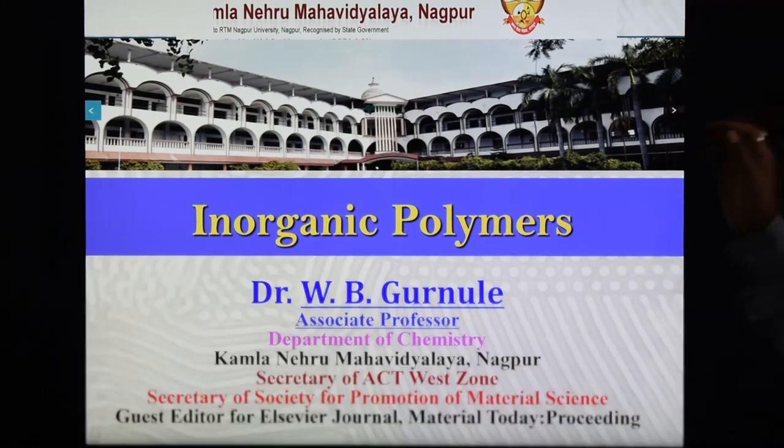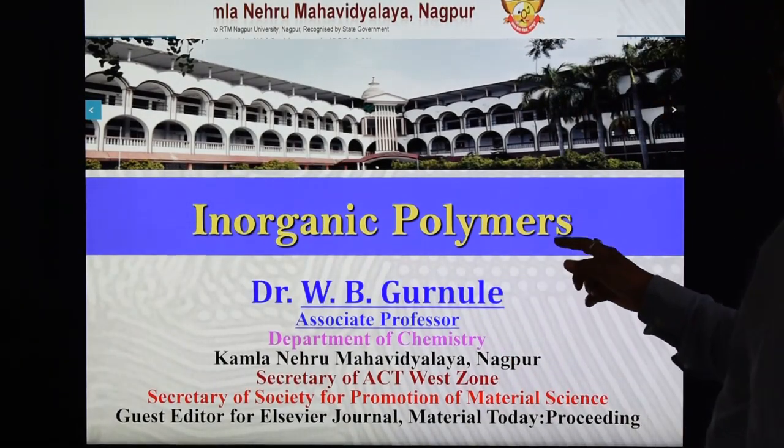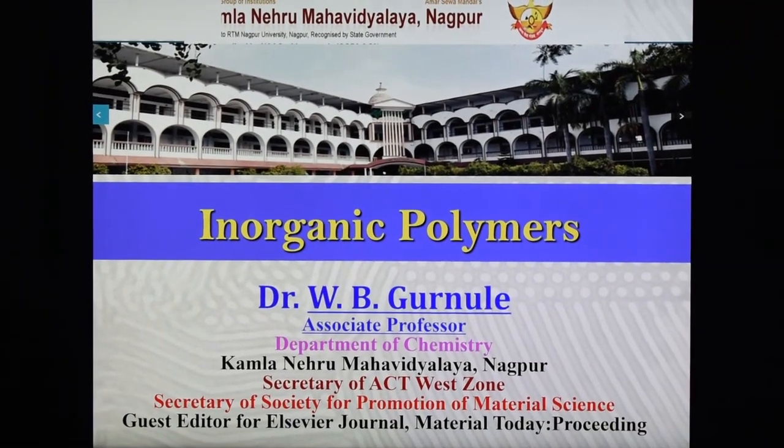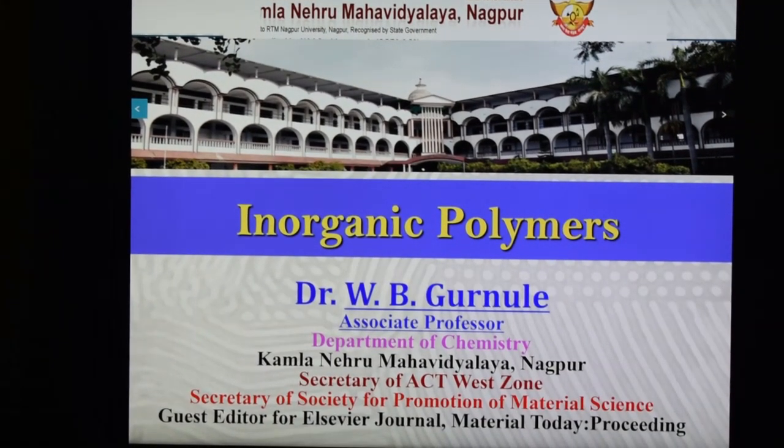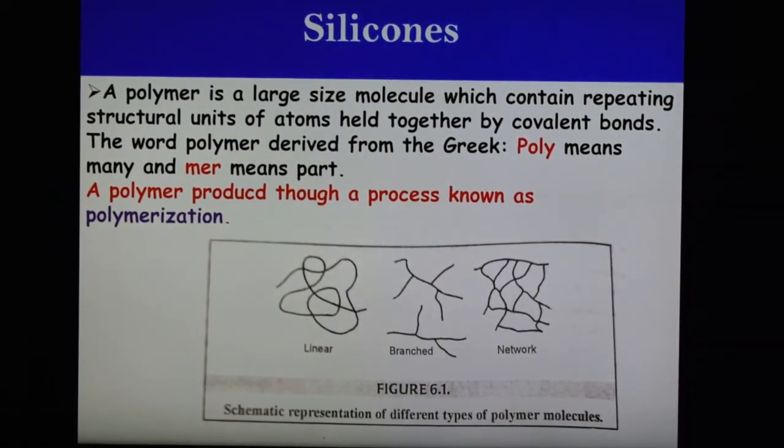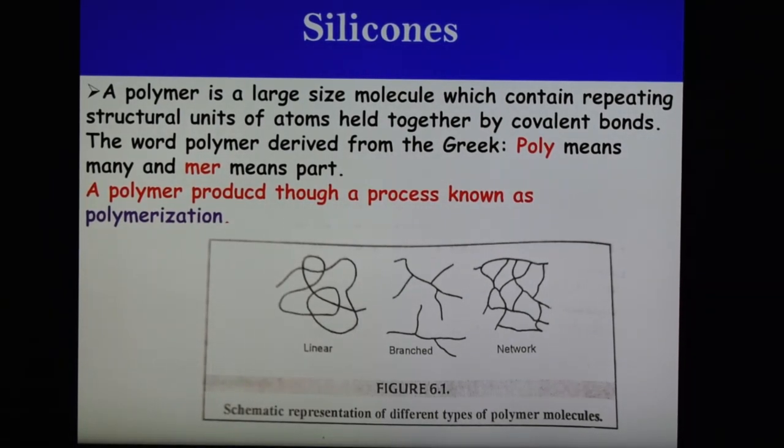So in today's presentation, we are going to discuss what the different types of polymers are, and then what the inorganic polymers are, and the nomenclature of silicones. After the nomenclature, we are going to discuss the preparation of the inorganic polymer, that is silicones. So today's topic is inorganic polymer, and in case of inorganic polymer we are going to discuss the silicone polymers. In the next slide, we are going to discuss what silicone is.